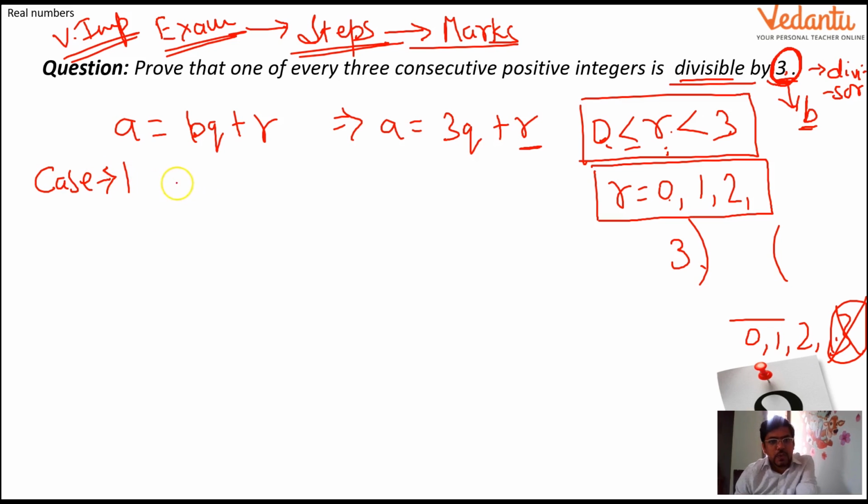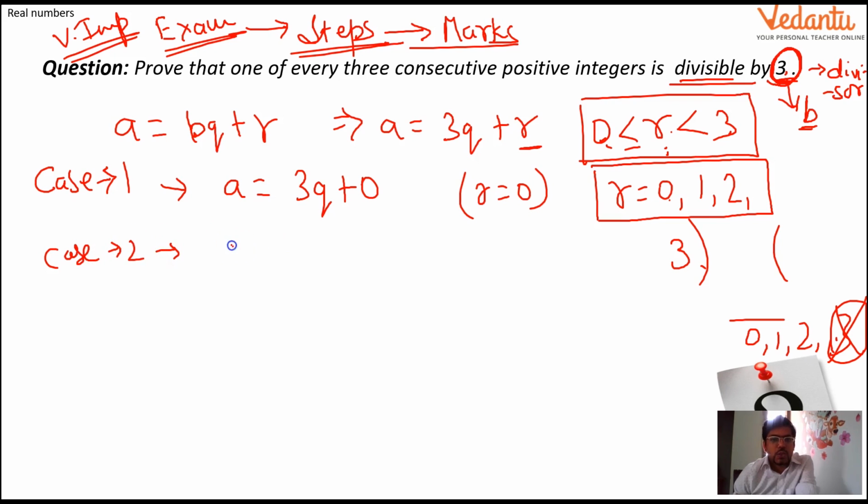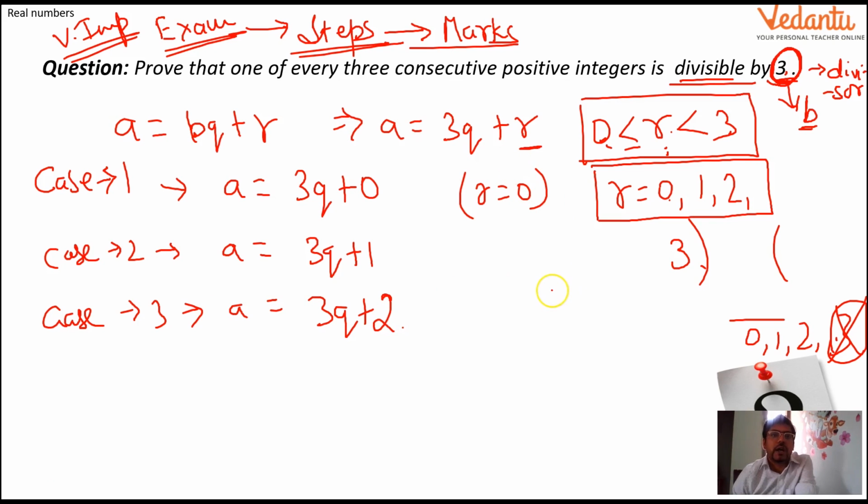In case 1, a can be written as 3q plus 0, for remainder equal to 0. Case 2 I am writing here: a equals 3q plus 1. And in case 3, I will write a equals 3q plus 2. So these are my 3 types of numbers which are possible for r.